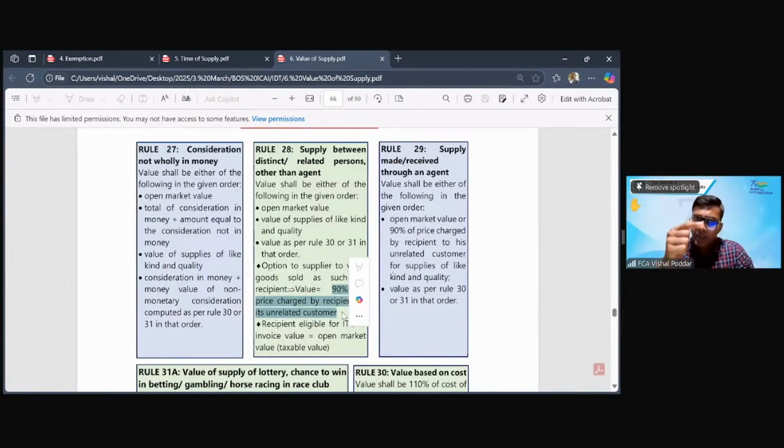So whatever price my related person charged to that unrelated customer, take that price multiplied by 90%. That becomes your value. You are not accepting the first value because you doubt whether it will be proper or not. But when my related party sells it further to a customer, take that price multiplied by 90%. This becomes my price for the purpose of paying tax.